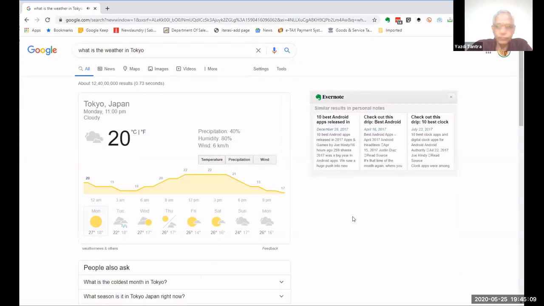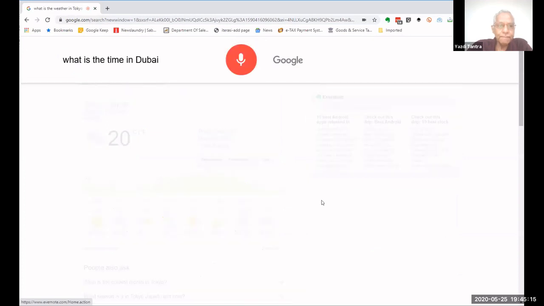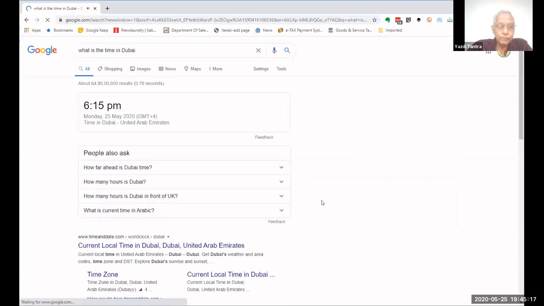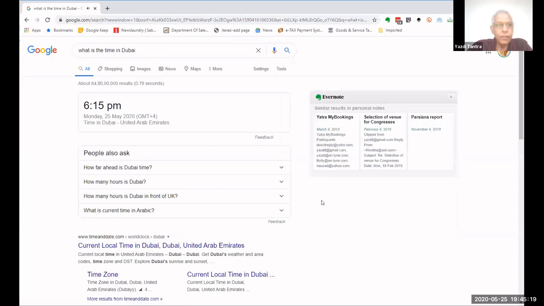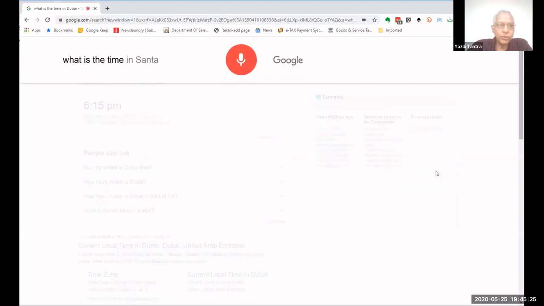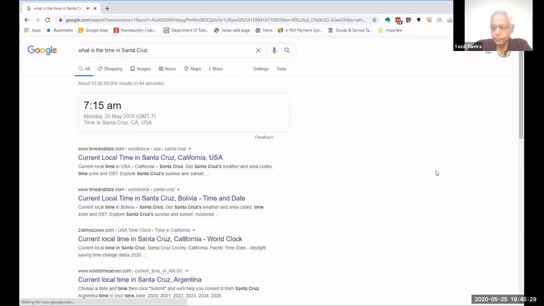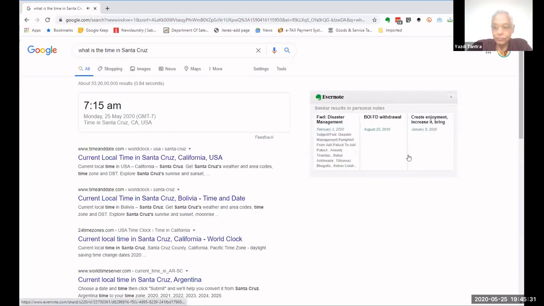It's 20 degrees and cloudy in Tokyo. What is the time in Dubai? The time in Dubai, United Arab Emirates is 6:15 p.m. What is the time in Santa Cruz? The time in Santa Cruz, California, USA is 7:15 a.m.